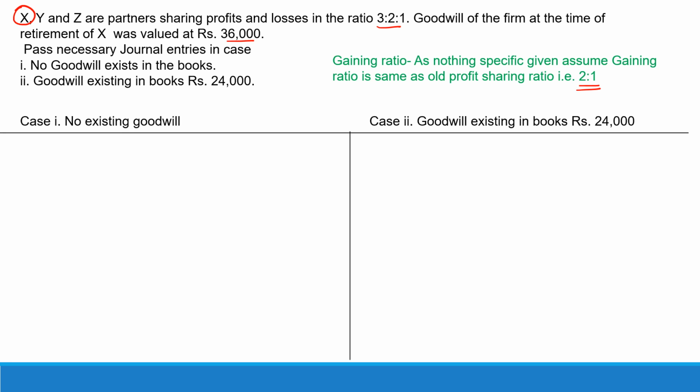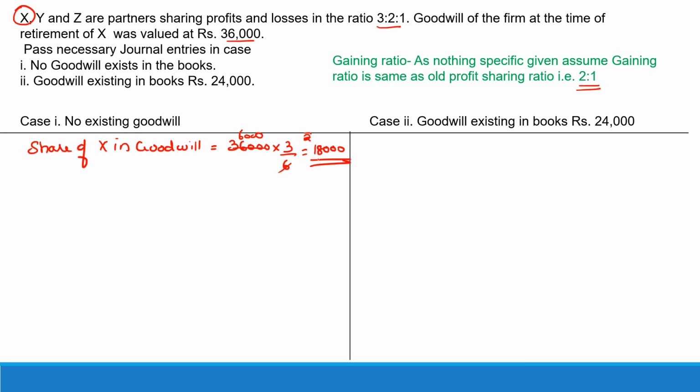Now, we will take the two cases. First case, there is no goodwill existing in the books. Therefore, directly we will be dealing with the goodwill of the firm which is valued. We will first find out the share of X in goodwill. That is 36,000 into his profit share. X is sharing 3/6. It comes to 18,000 rupees. So this is the share of X in the goodwill.